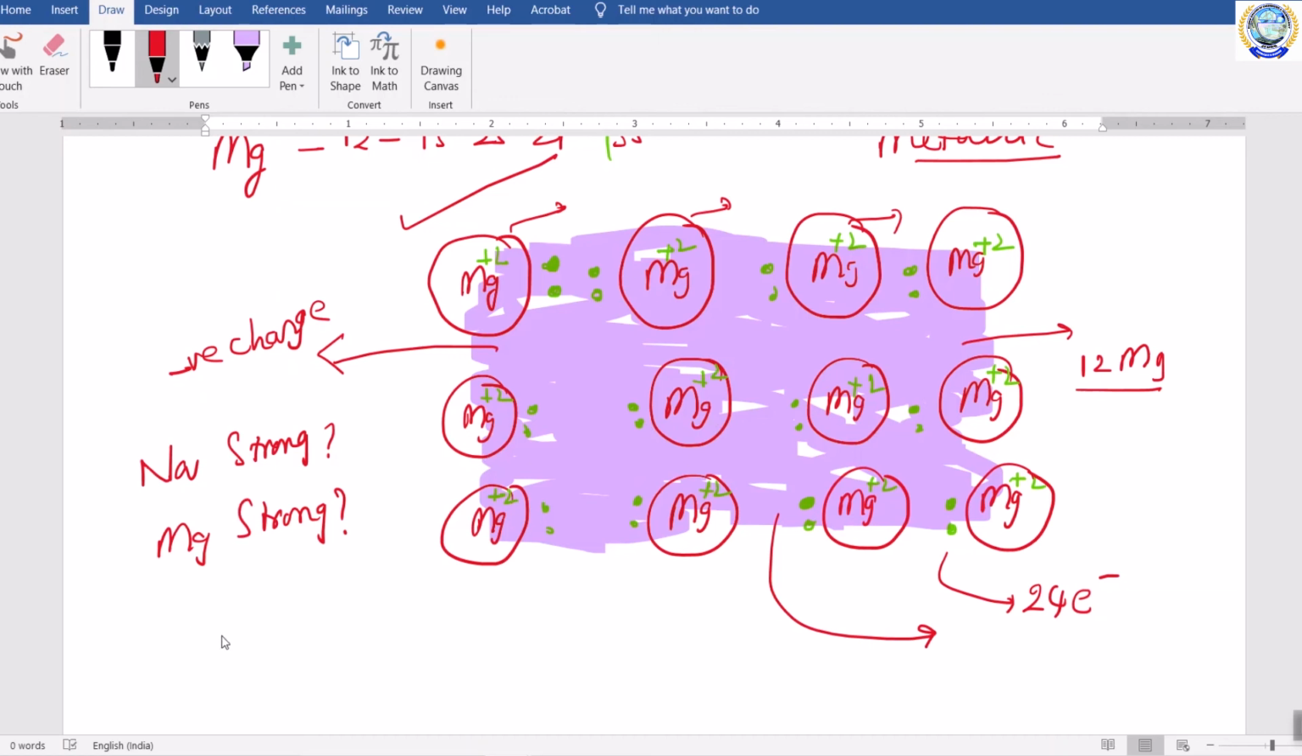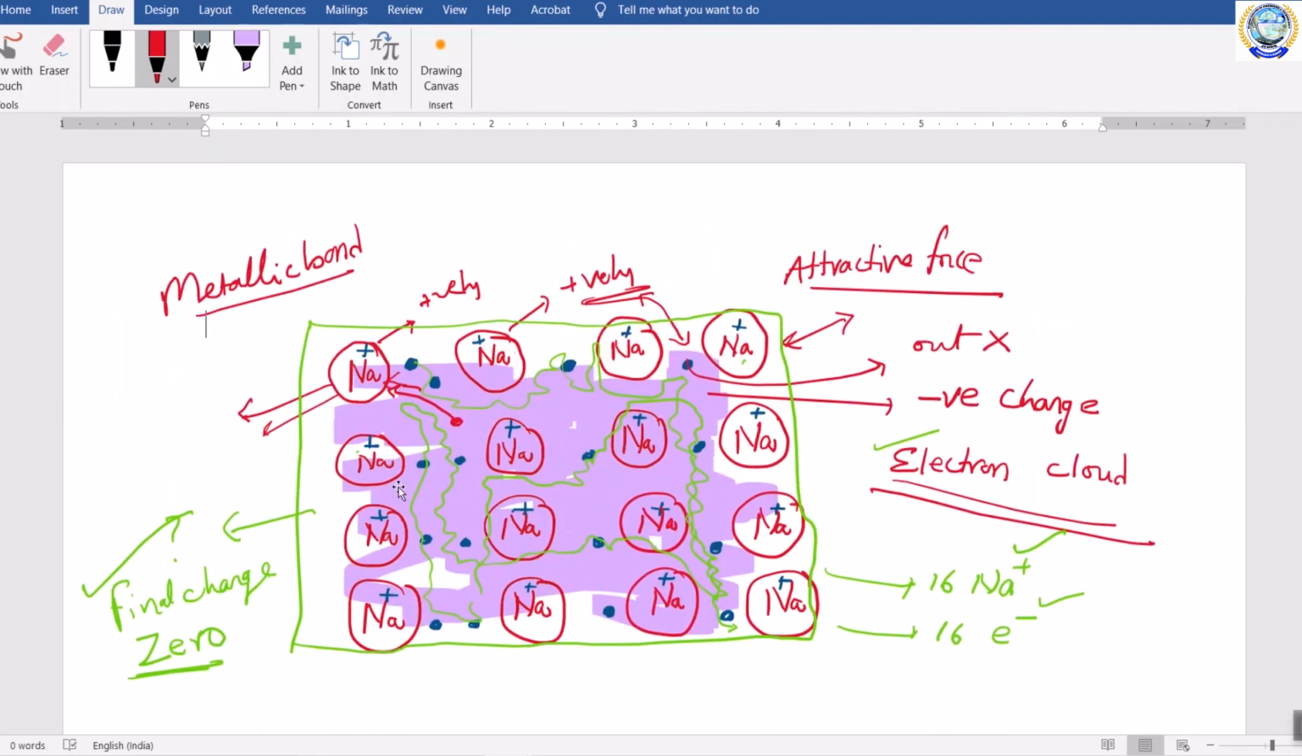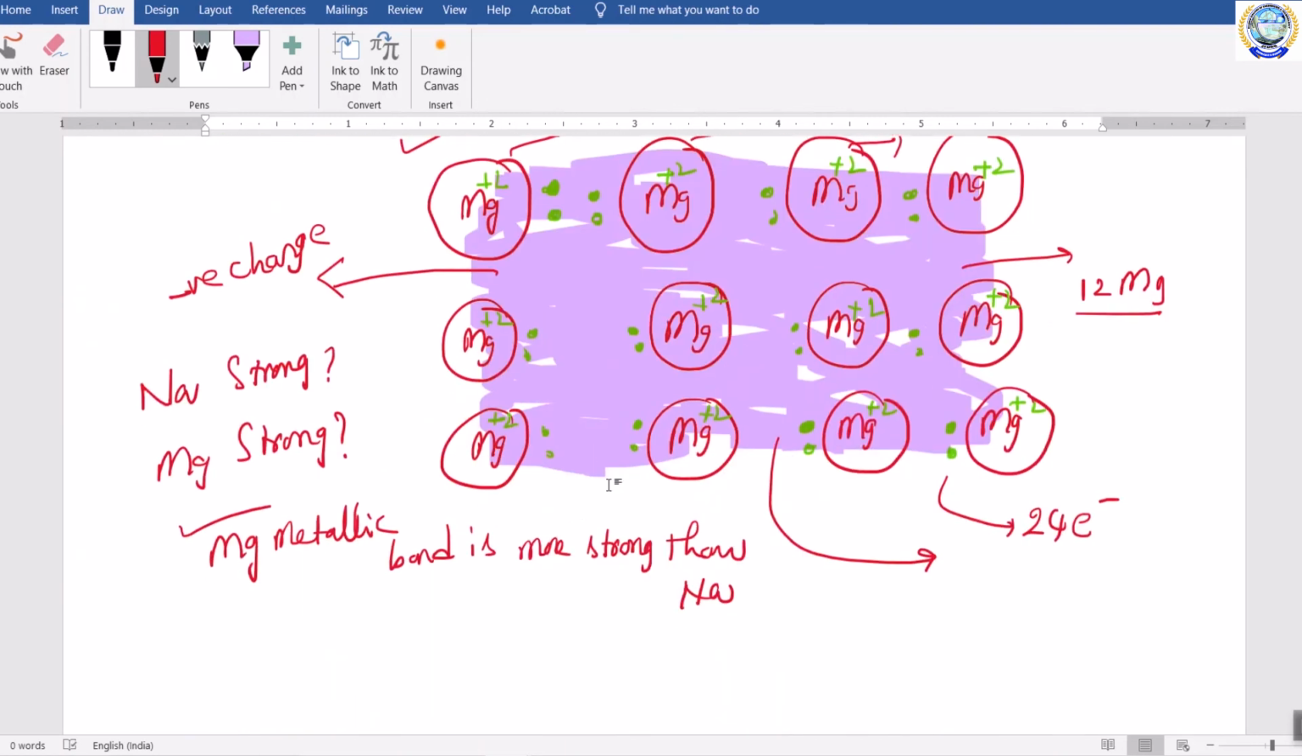So the magnesium metallic bond is stronger than Na. So that's why the melting point of sodium is nearly 97 degrees centigrade, whereas the melting point of this magnesium metal is nearly 657 degrees centigrade. Did you understand?